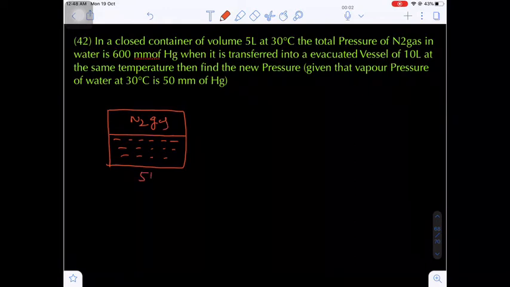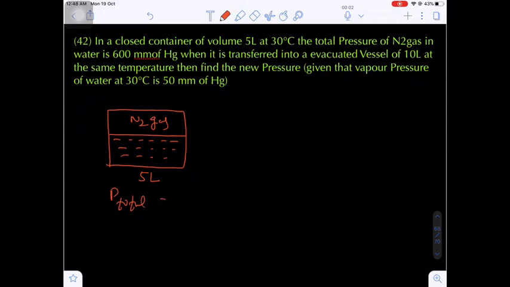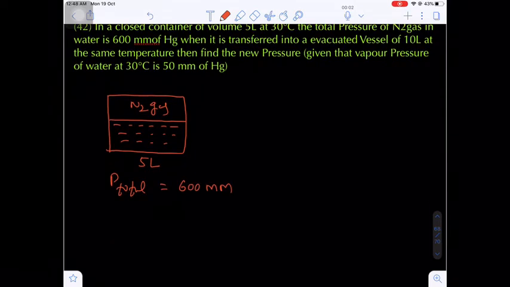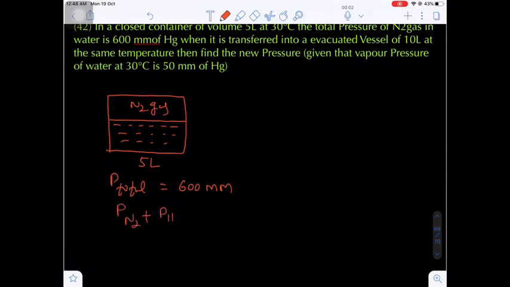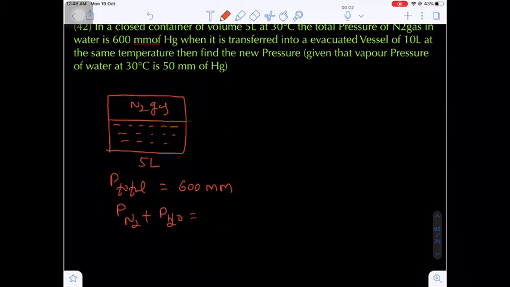What is the volume of the container? 5 liters. And P total, the total pressure, is given as 600 mm. Here the total pressure, corresponding to the pressure of dinitrogen gas and the pressure of aqueous, that means water, PH2O, will be equal to 600 mm.